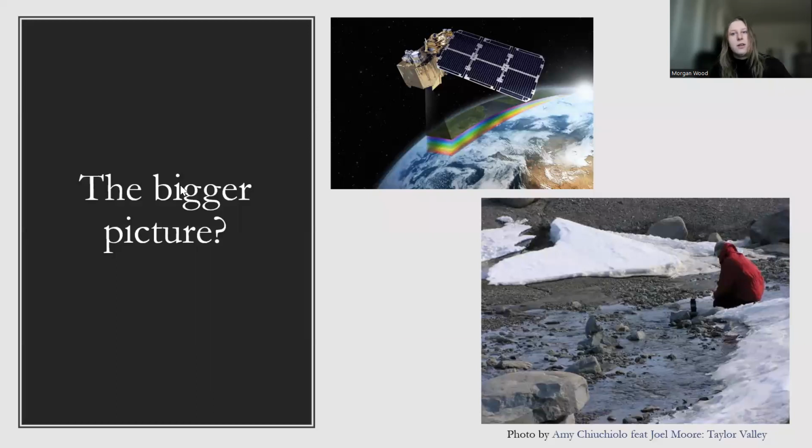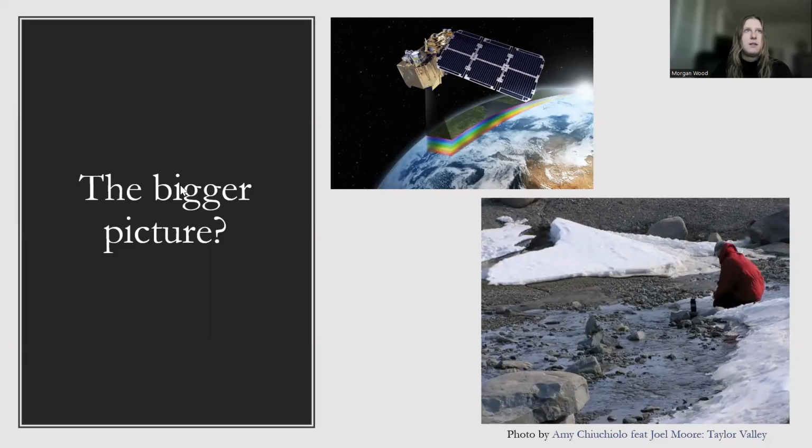With the entire world experiencing climate change in some way, shape, or form, the dry valleys specifically are seeing more intense and longer melt and thaw durations, allowing for more liquid water to be present across the landscape for longer periods of time. When thinking about previous species distribution studies, scientists were able to map out current habitat suitability.